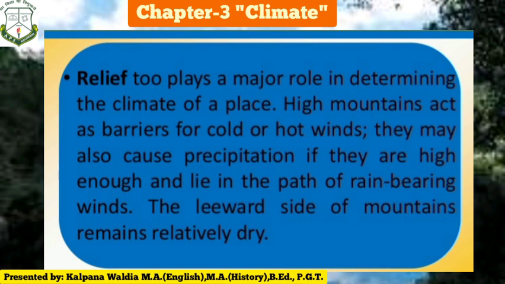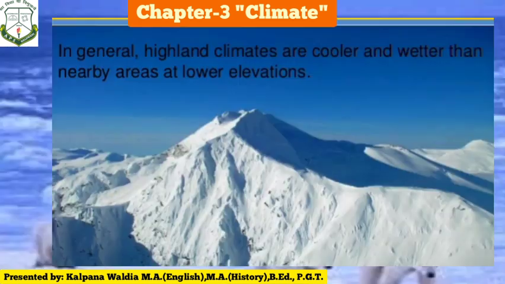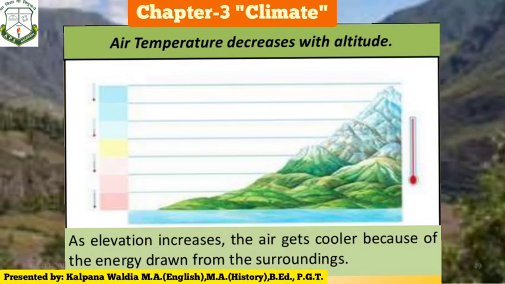Vegetation can affect both temperature and precipitation patterns in an area. In general, highland climates are cooler and wetter than the nearby areas at lower elevations. Air temperature decreases with altitude. As elevation increases, the air gets cooler because of the energy drawn from the surroundings.